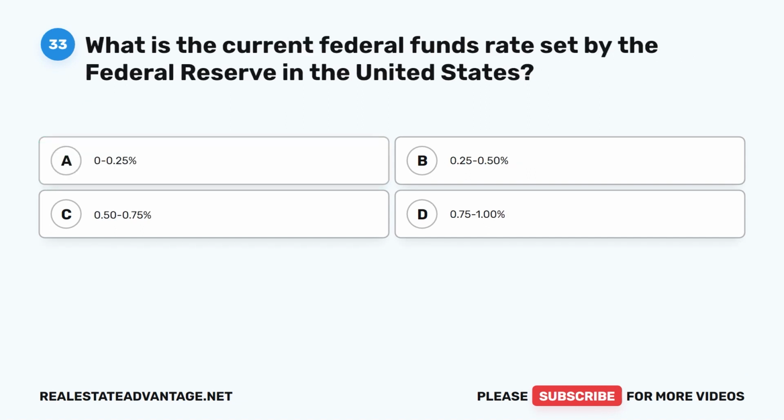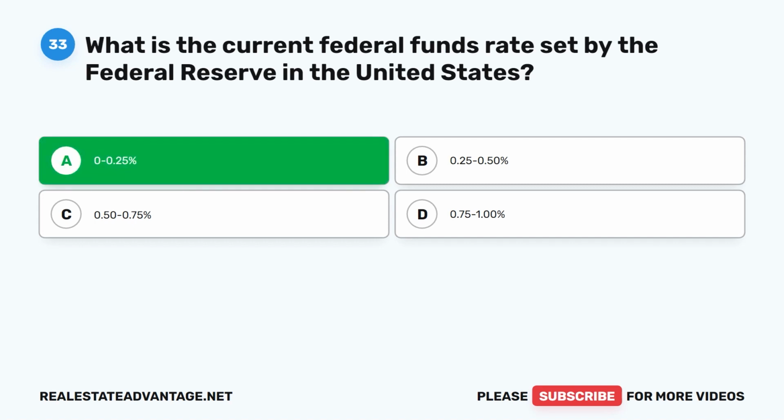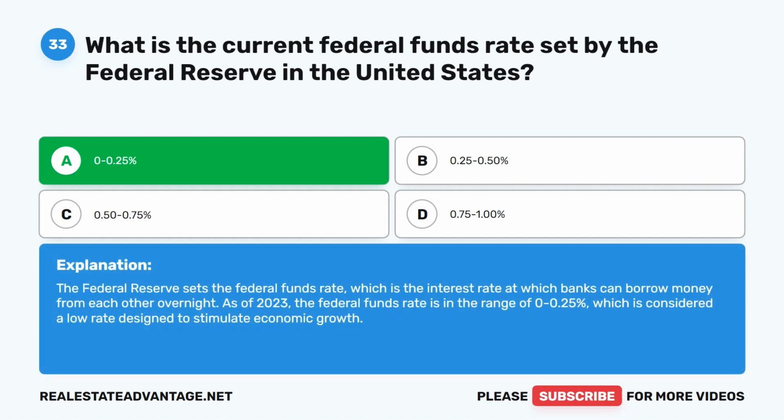Question 33. What is the current federal funds rate set by the Federal Reserve in the United States? A. 0 to 0.25%. B. 0.25 to 0.50%. C. 0.50 to 0.75%. D. 0.75 to 1.00%. The correct answer is A. 0 to 0.25%. The Federal Reserve sets the federal funds rate, which is the interest rate at which banks can borrow money from each other overnight. As of 2023, the federal funds rate is in the range of 0 to 0.25%, which is considered a low rate designed to stimulate economic growth.